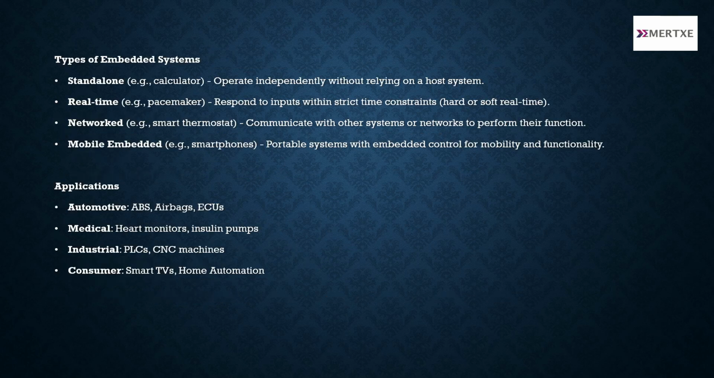Types of embedded systems: standalone embedded systems operate independently without relying on a host system. Example: calculator. Real-time embedded systems respond to inputs within strict time constraints. Example: pacemaker. Networked embedded systems communicate with other systems or networks to perform their function. Mobile embedded systems are portable systems with embedded control for mobility and functionality. Applications: automotive, medical, industrial, and consumer.